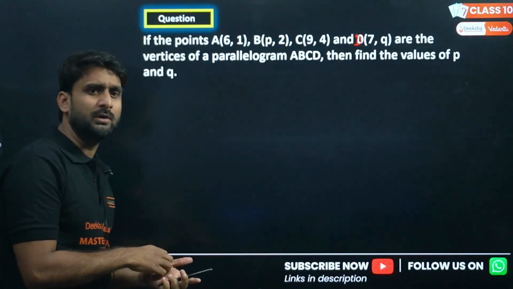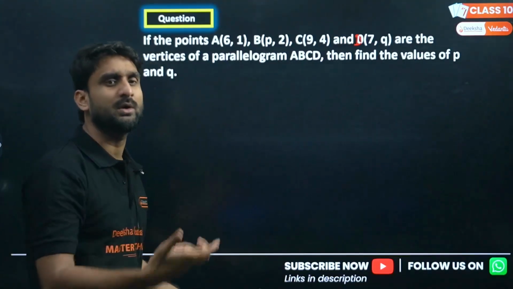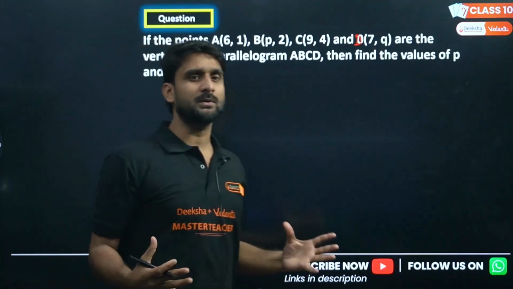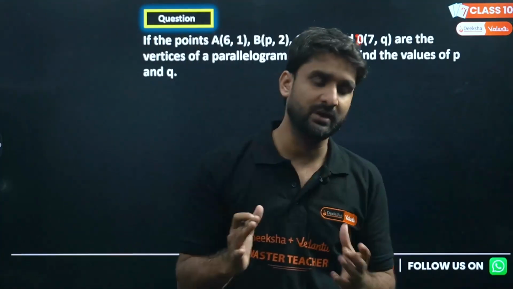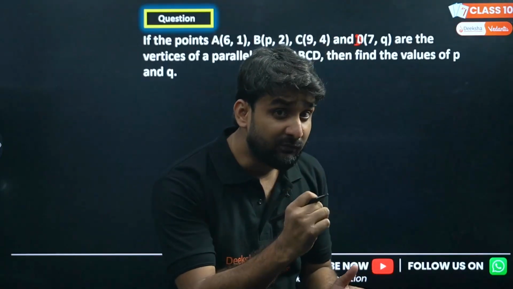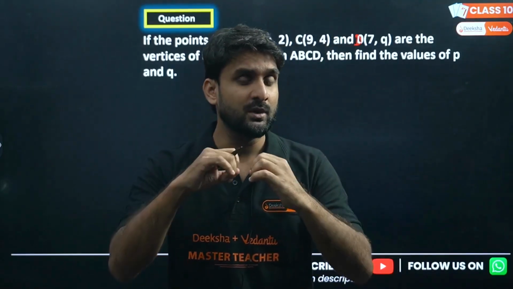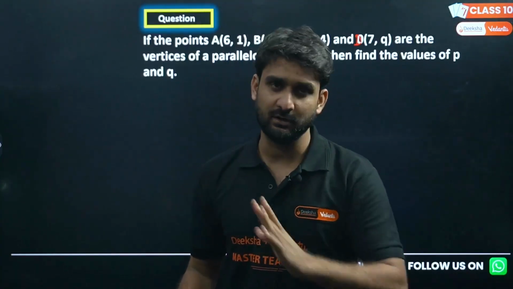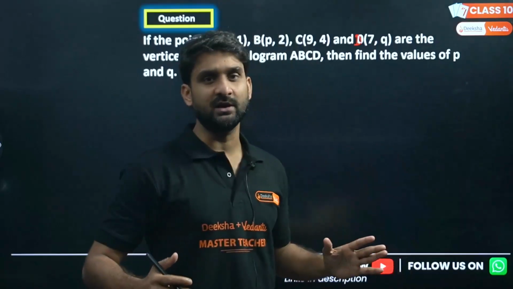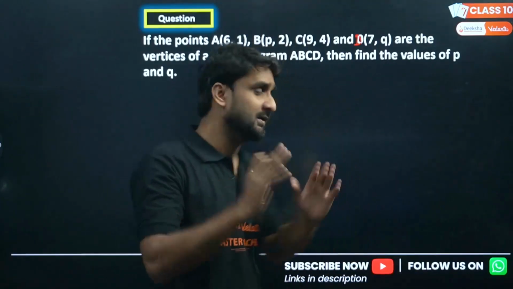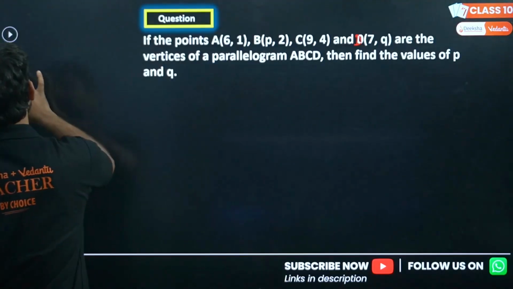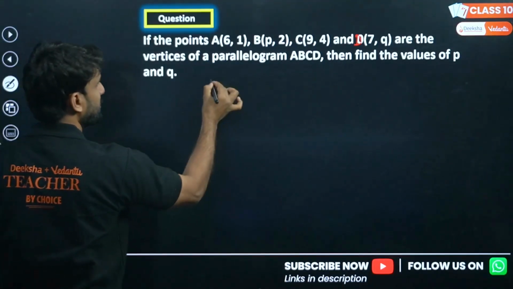So I have already told you the concept of parallelogram from the coordinate geometry point of view. The important concept of a parallelogram regarding coordinate geometry is that the midpoint of the first diagonal will always be equal to the midpoint of the second diagonal. That is the concept. Please keep it in mind. So what we have to do is draw the situation first here. So the situation will be like this.